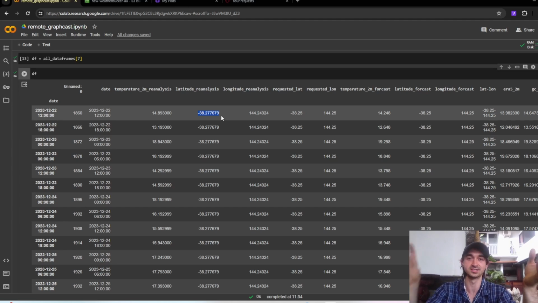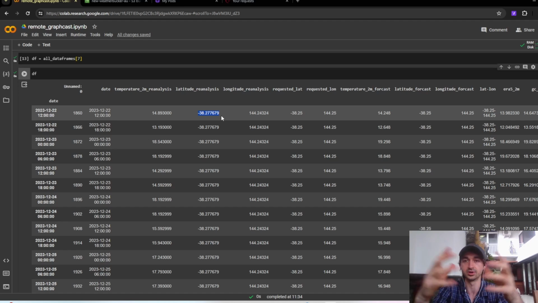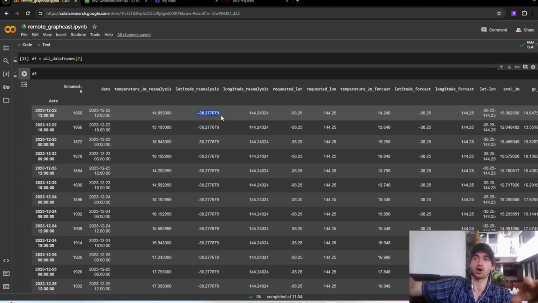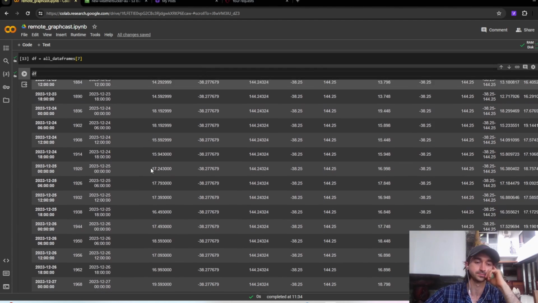The whole point of this is to compare GraphCast to some other reanalysis, some other forecasts, to determine if the predictions we're getting are sensible and make any kind of sense at all. Because when you run someone else's code, you have to assume that it's not working. You've made some mistake with it, or they've made some mistake, and the outcomes you're getting are not correct. So our hypothesis is that the forecast that GraphCast gives us will be way off what the reality was. That's what we're trying to test here.